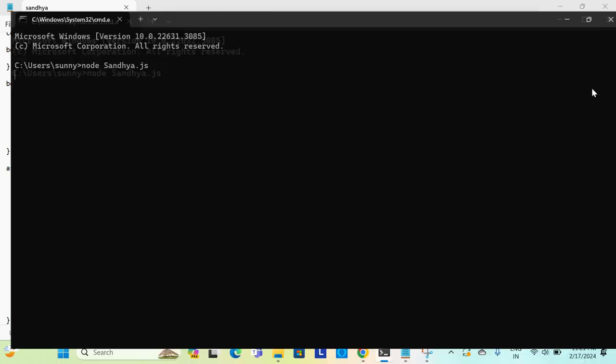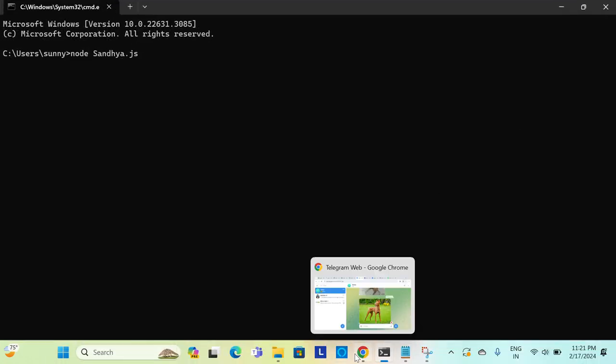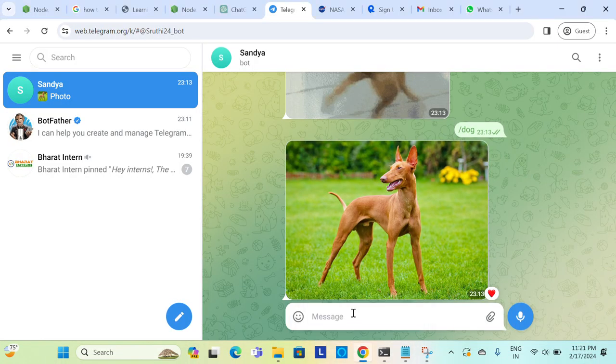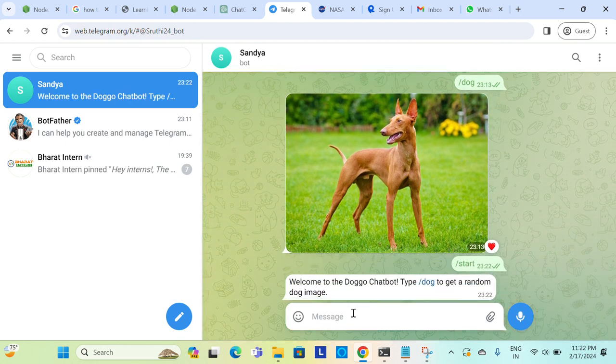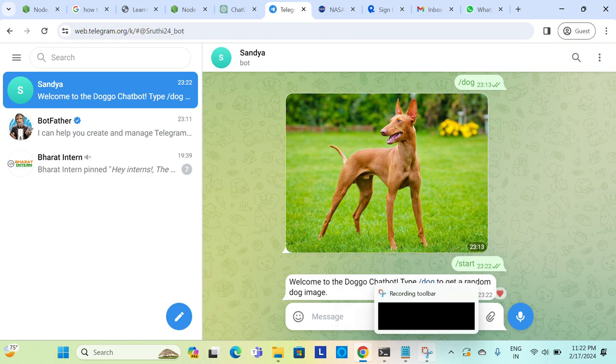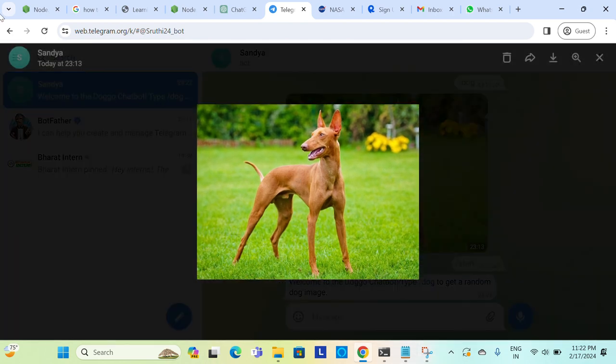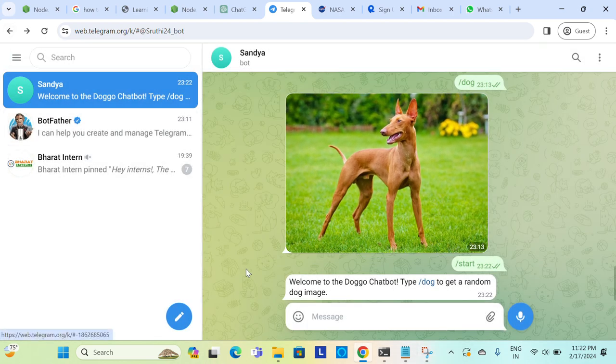See here, now I am going to my Telegram bot. I am giving the command /start. This is based on my key. Now, wait a minute. See, our bot generated the message welcome to doggo chatbot, type /dog. Now I am typing /dog.